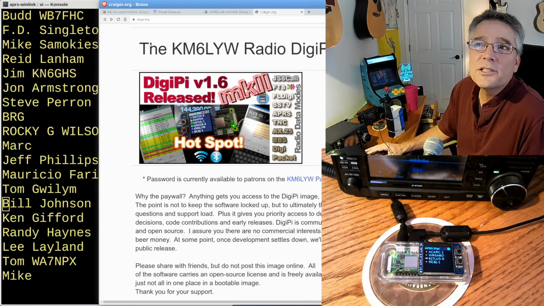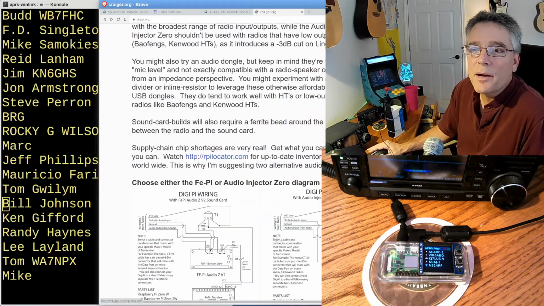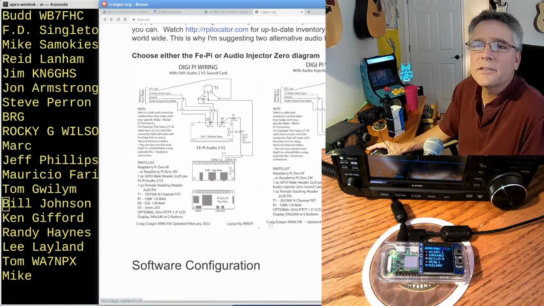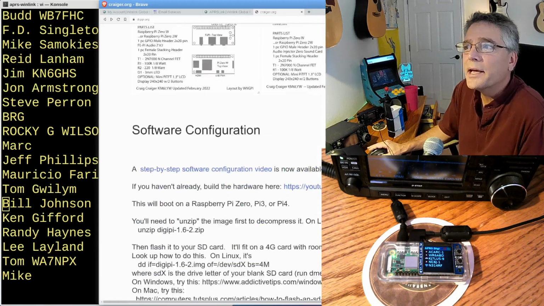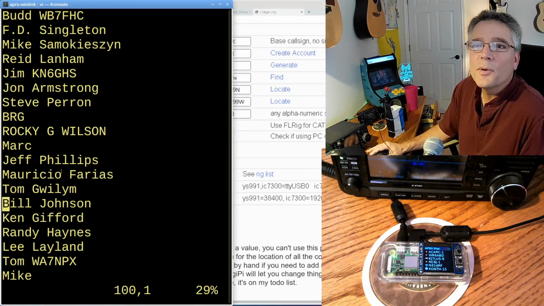If you want to know more about the DigiPi itself, go out to digipi.org: how to make one, all the modes, your shopping list. There's wiring schematics if you want to hook it up to a traditional dual band rig. If you don't have a USB based radio, there's how to configure it all with a web browser.